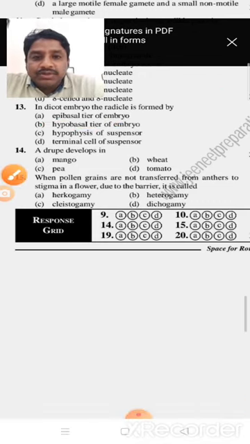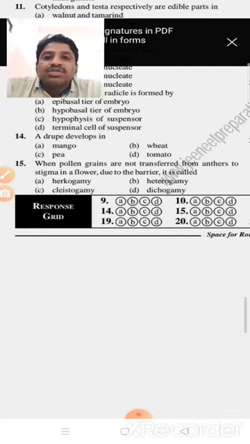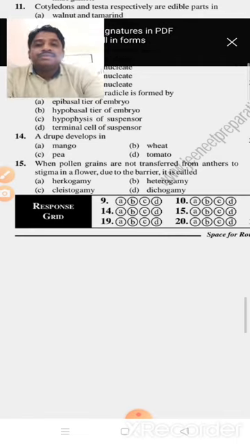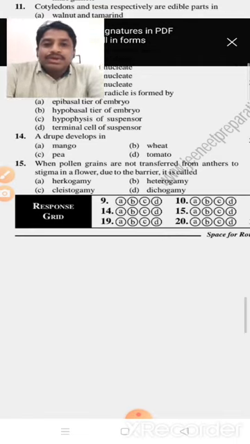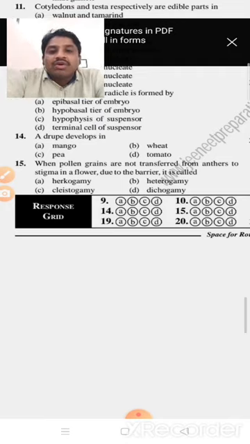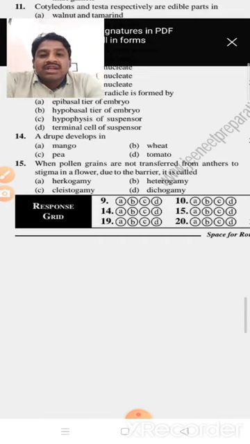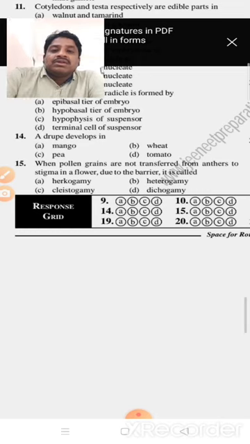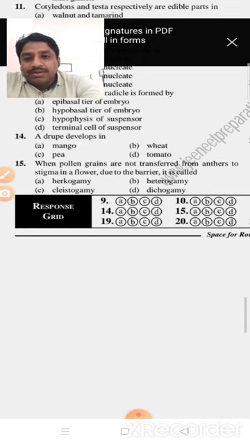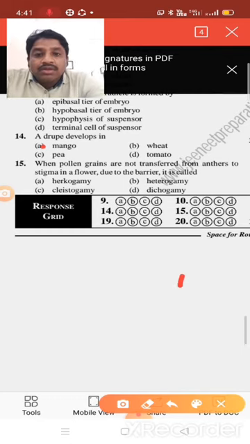Okay, next: a drupe develops in mango, wheat, pea, or tomato. Drupe, already in first year, the examples given were mango and coconut. Here coconut is not present, mango is present. So that's why it is a drupe fruit. Mango is the example we already covered in first year in morphology.